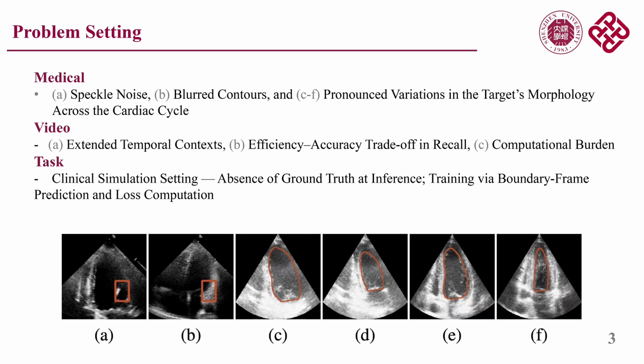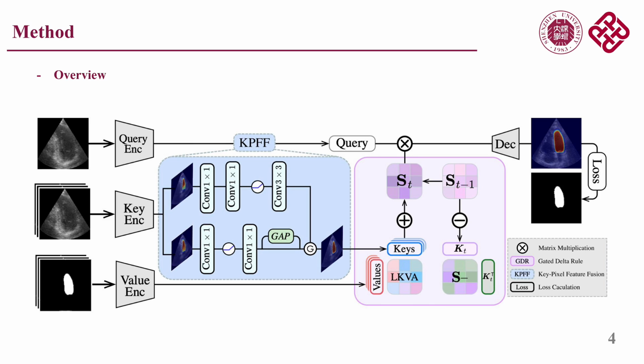Finally, in clinical simulation, there is no ground truth available during inference. This means the model must rely on boundary frame prediction during training in order to compute the loss. Our goal is to reduce computational cost and improve robustness in noisy echocardiography data.